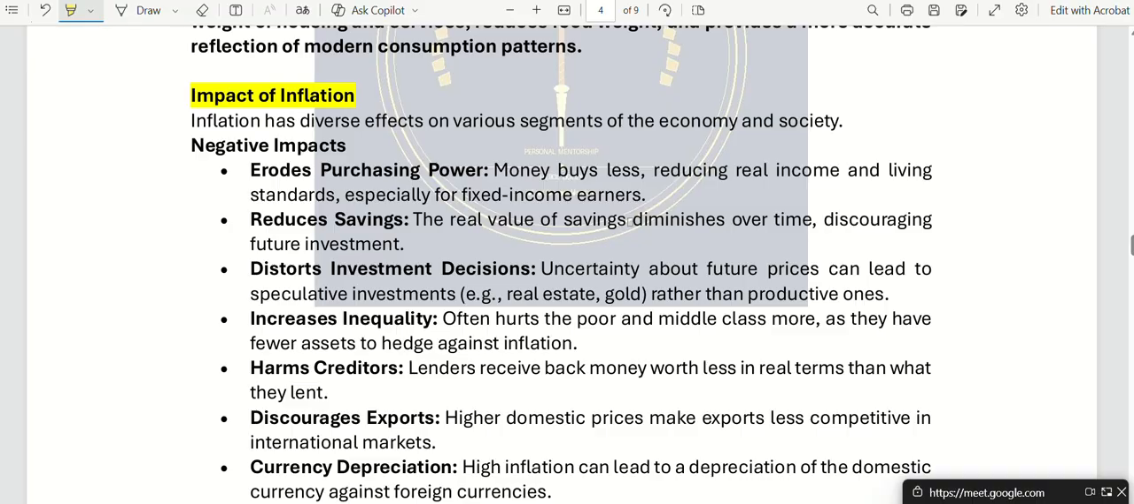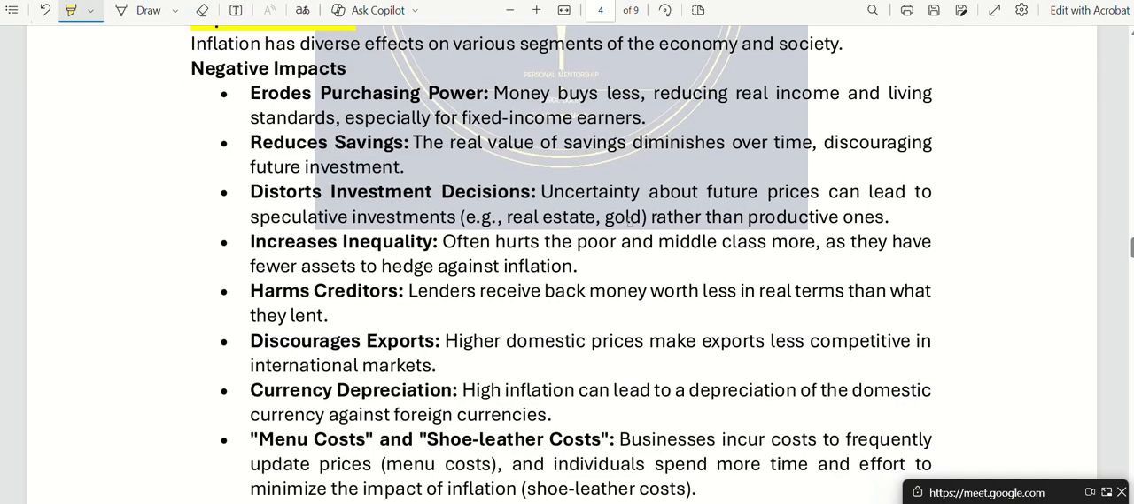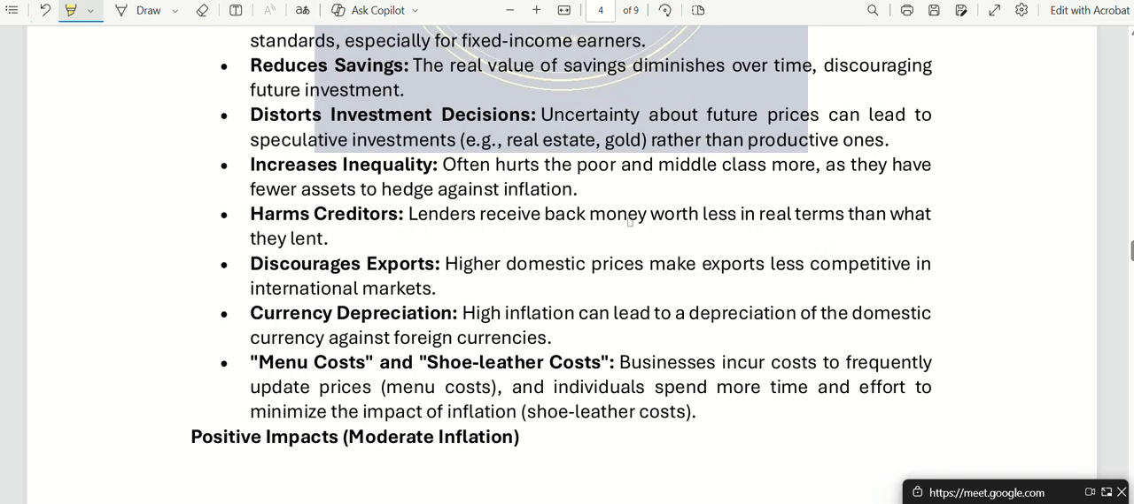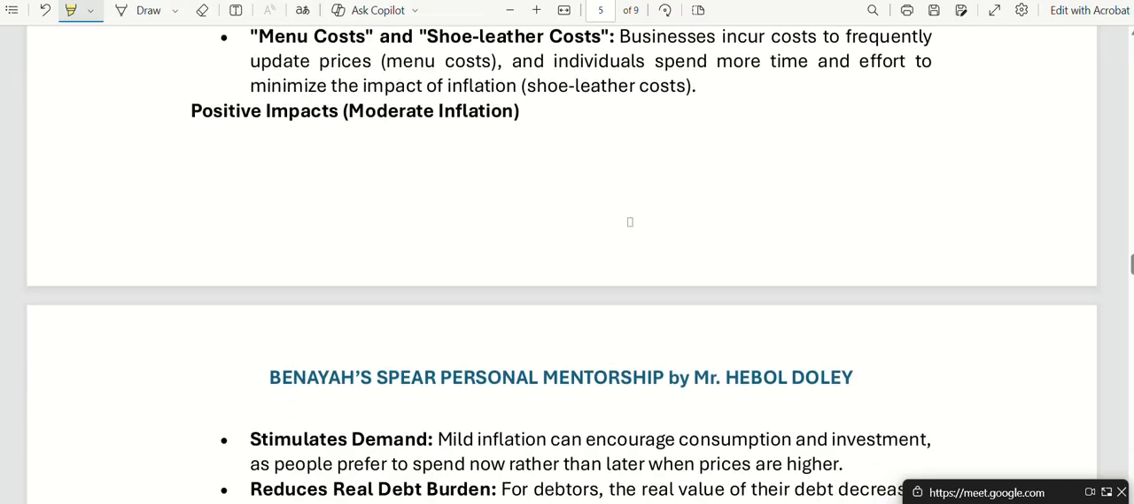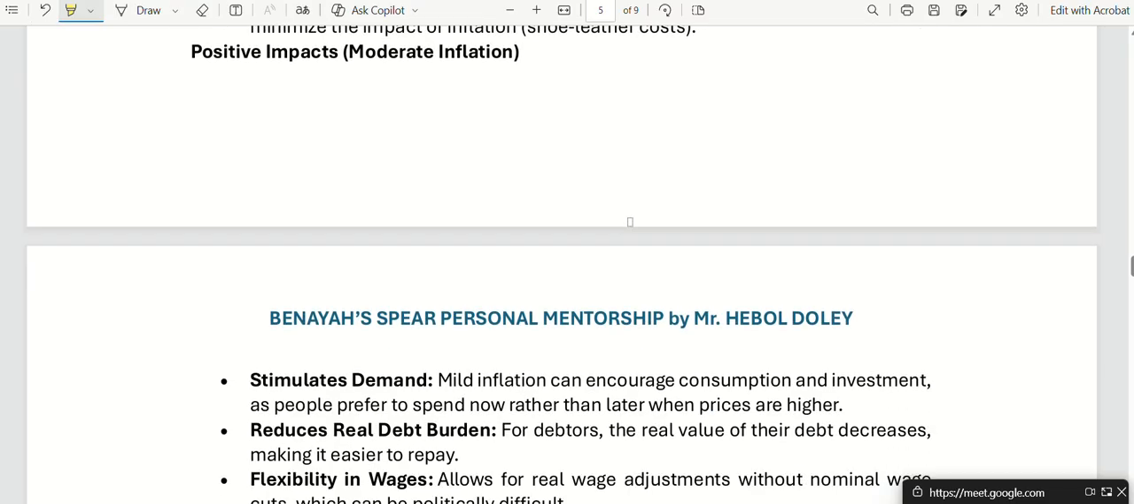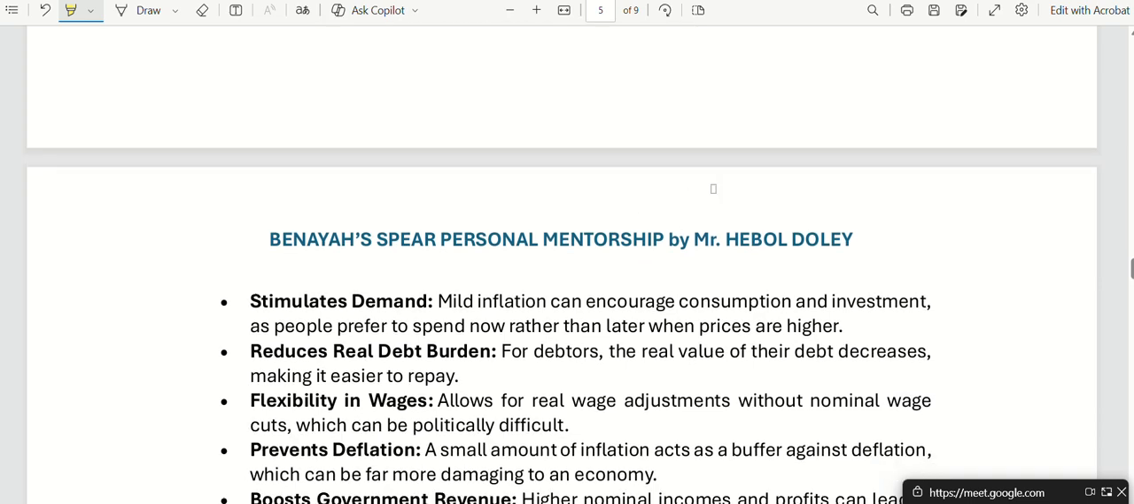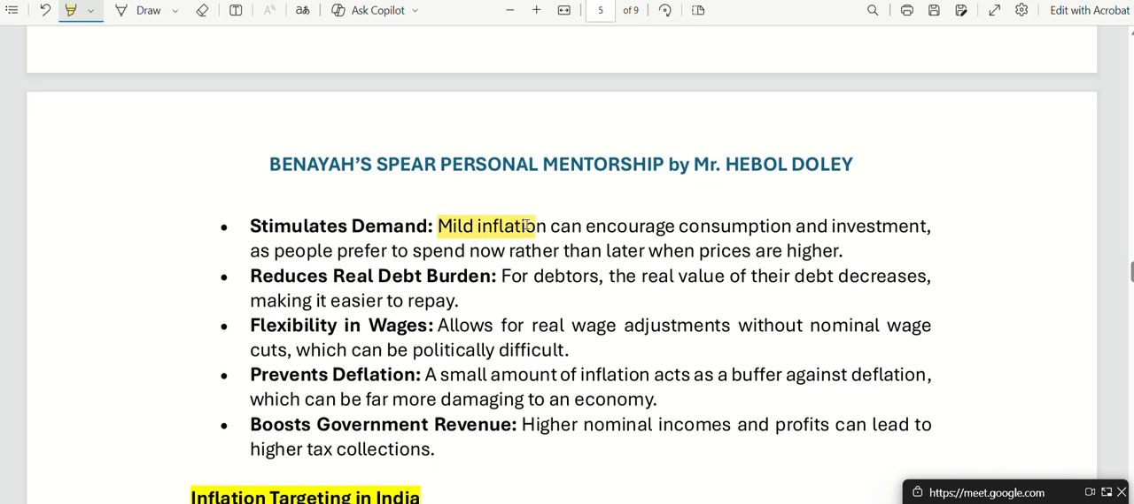Now inflation, impact of inflation, we know negative ones are there, a lot of negative. I am pretty sure that you read this. If you did not understand, you can still ask now. Then positive impacts are there. Inflation is not only negative, sometimes it can act very positively also. For example, when you have mild inflation, what is the other name of mild inflation? Creeping inflation.